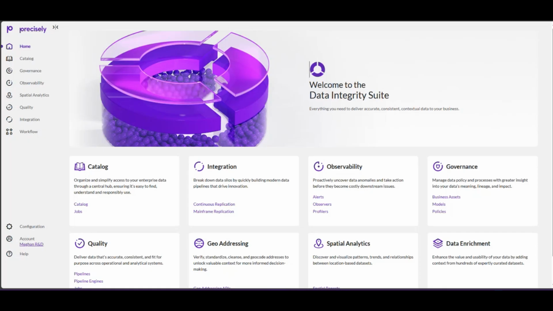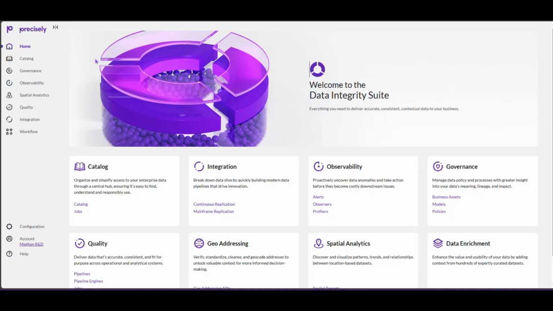This is where the Precisely Data Integrity Suite makes all the difference. It ensures data isn't just accessible, but that it's trusted, enriched, and actionable. So today we'll be walking through a real-world scenario where we evaluate address data, we identify gaps in that data and then enrich it to fill those, we improve the overall data quality, and then finally we'll be governing that data in order to ensure better future usage of it. And we're going to do all of this within a single intuitive platform.